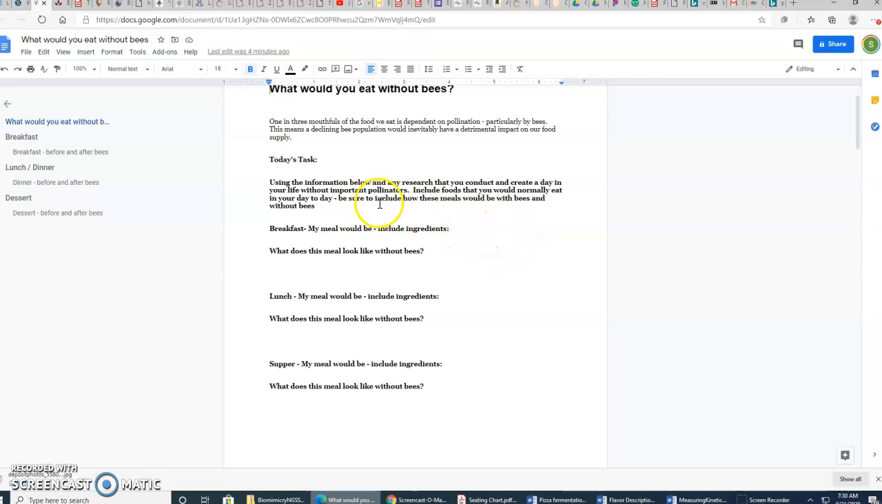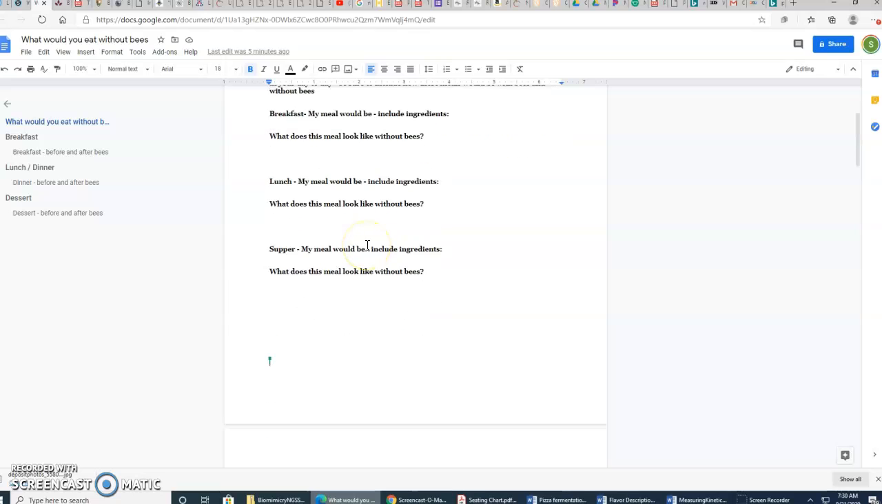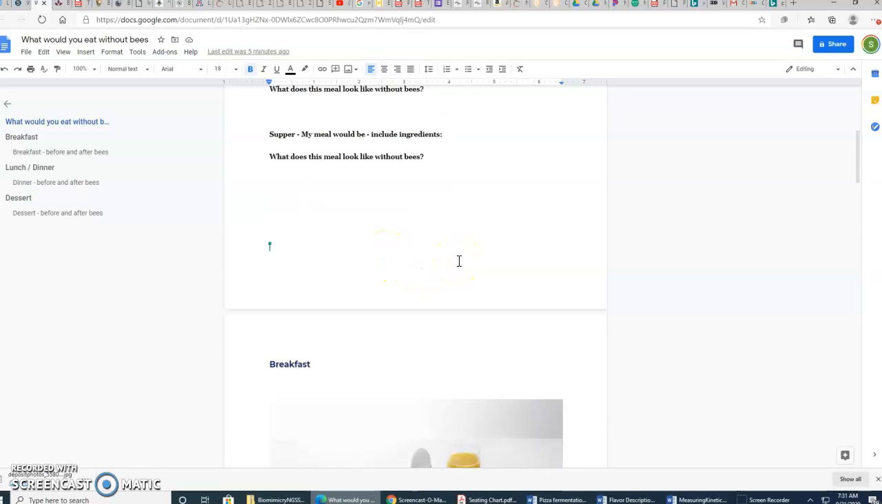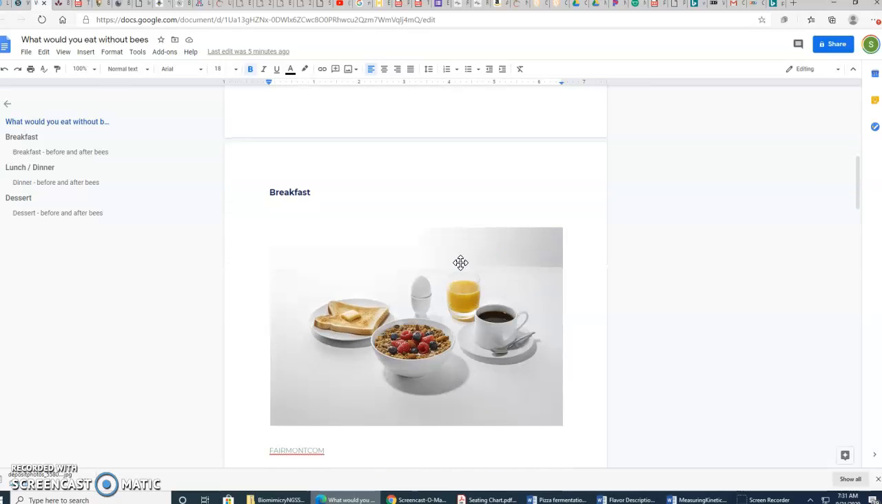So today's task, you're going to take a look at the information below, and you are going to create a day of meals that you normally would eat, and how these meals may be affected if we didn't have bees and we lost them. Certain populations of native bees are in sharp decline. There's lots of speculation as to what might be causing that, but we're not entirely sure. So we just know that we need to protect our pollinators as much as we can.